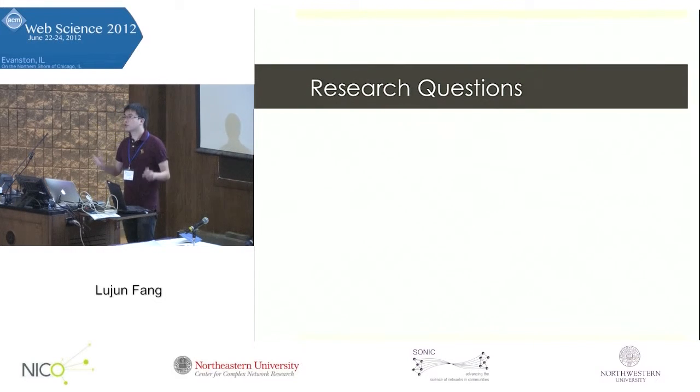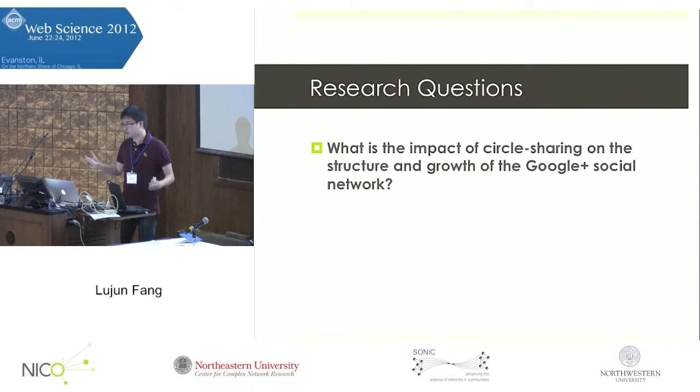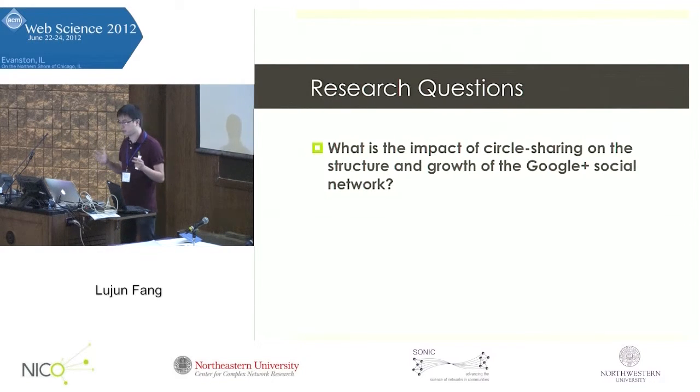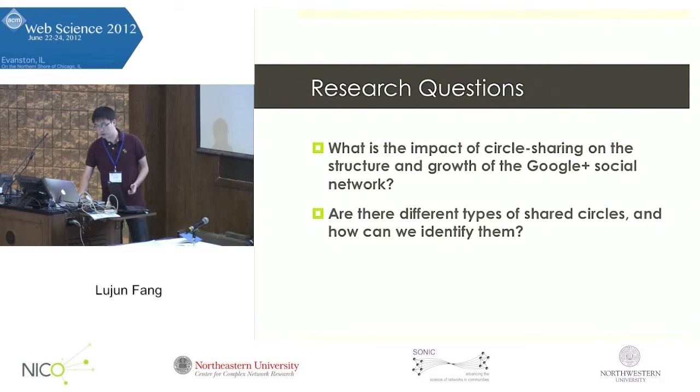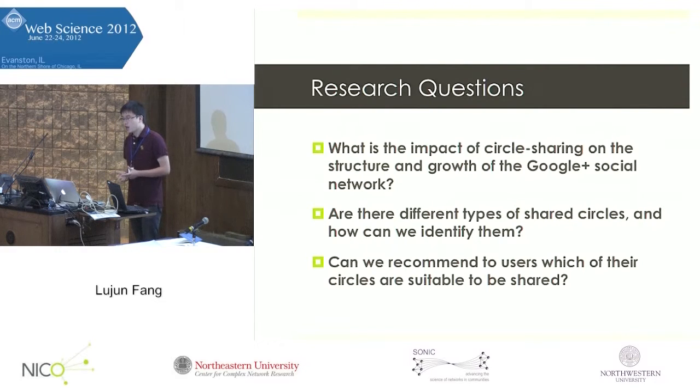With this circle sharing feature available, and with a lot of users using it, there are a lot of interesting research questions we can ask. The first question we want to ask, of course, is what is the impact of this circle sharing feature on the structure and the growth of the Google Plus social network? To best understand this question, we would also like to know whether there are different types of shared circles, and how we can identify them. With an understanding of these two questions, we would also like to know whether we can recommend to users which of their circles are suitable to be shared.